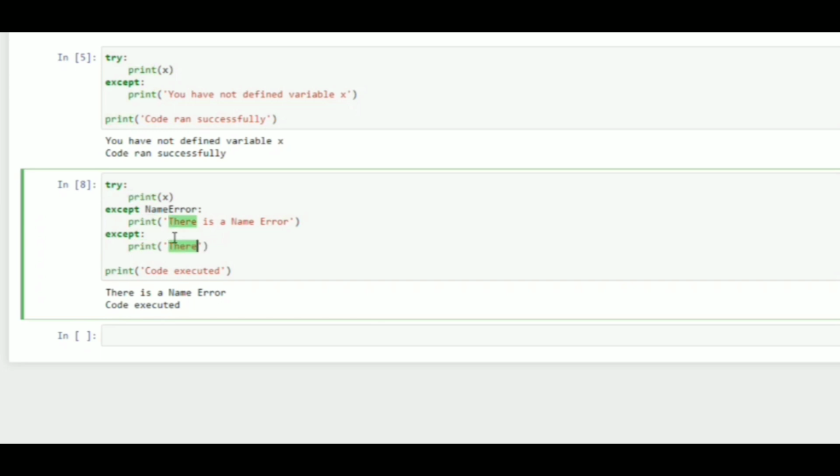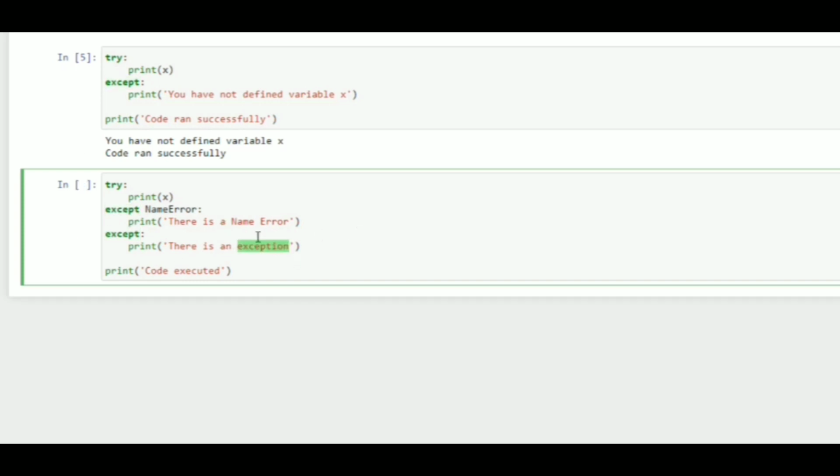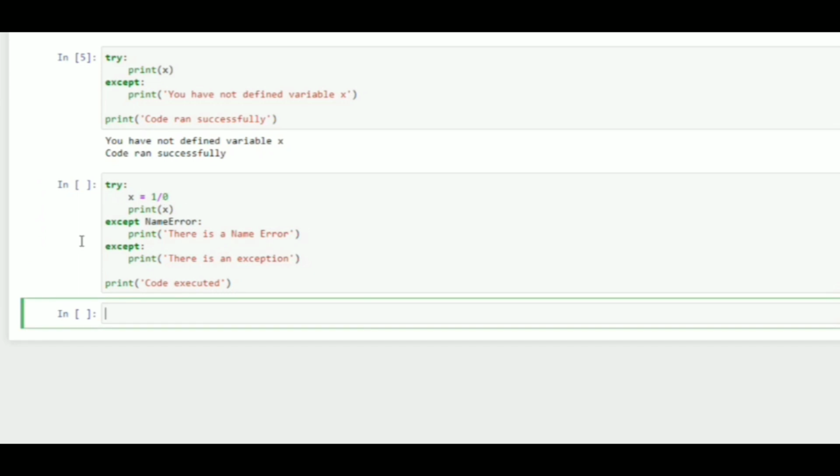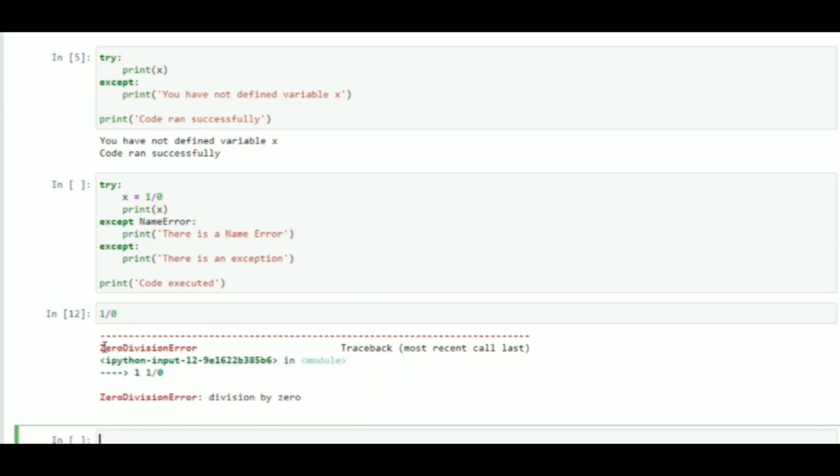To demonstrate this, I will just say x is equal to 1 by 0. What happens when you do 1 divided by 0 is that we get a ZeroDivisionError. So let's execute this code. You can see that we got an output: there is an exception.